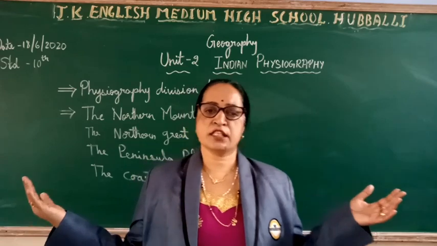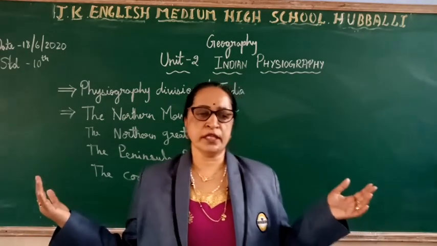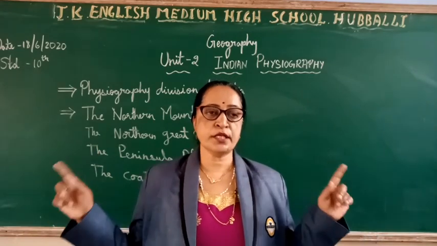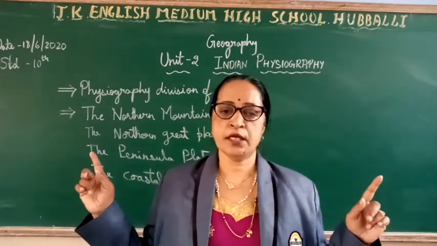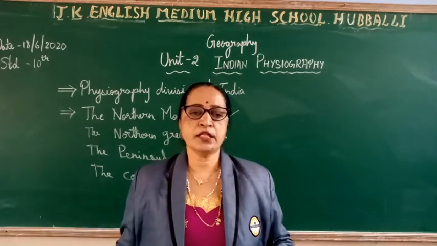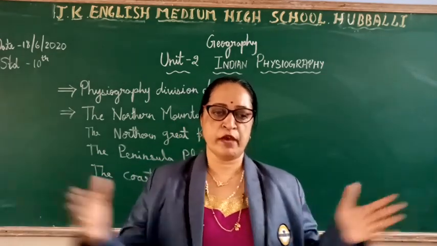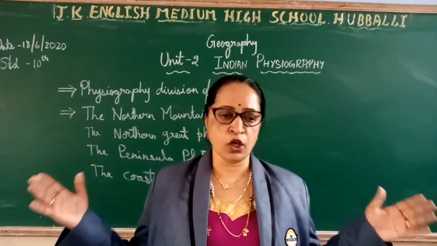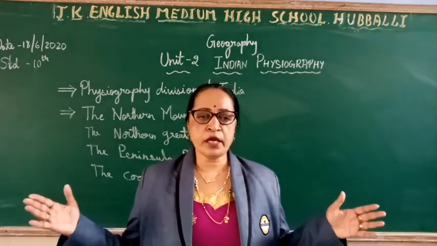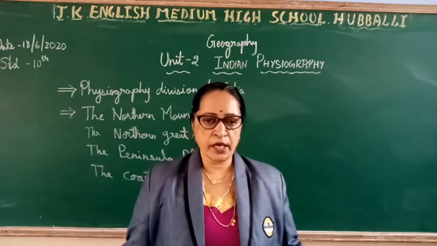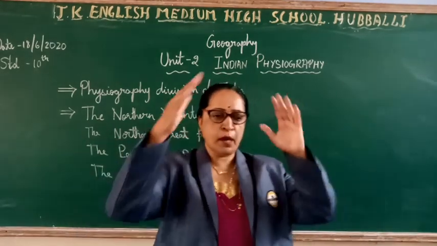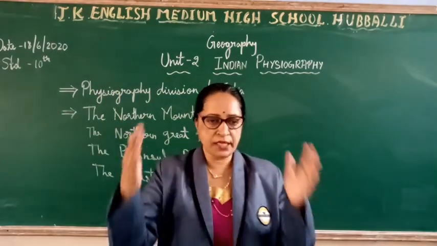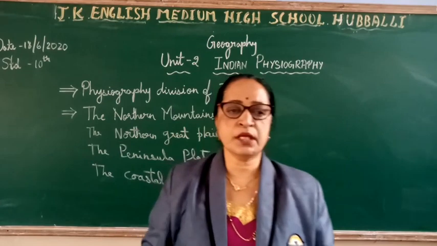In India, they extend from the Indus Gorge in the west to the Brahmaputra Gorge in the east for how many kilometers? 2,400 kilometers. Their width varies from 240 to 320 kilometers and they are broader in the west and narrower in the east. Broader means they spread wide, and when they come to the eastern side they become narrow, thinner.